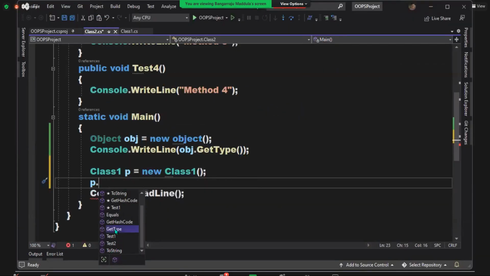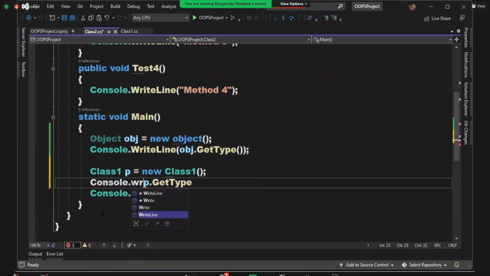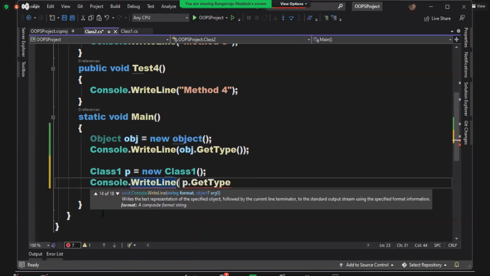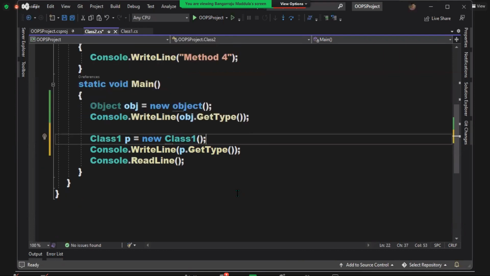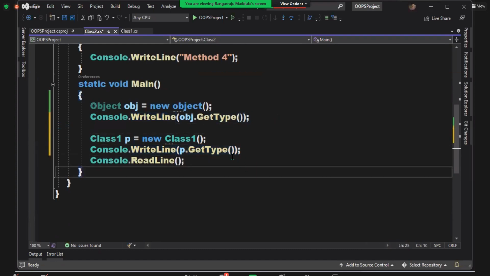Okay, which method do we want to call? GetType. Tell me the output, guys. Louder. System dot object. This is System.Object. Tell the output here. Obj is which type? Object type. So it was telling you System.Object.